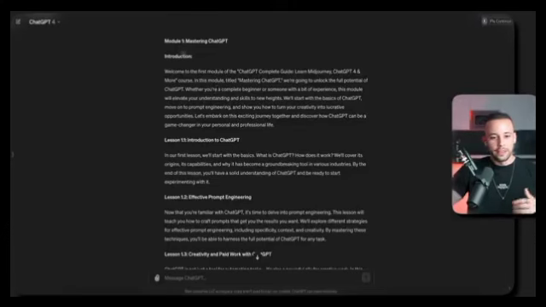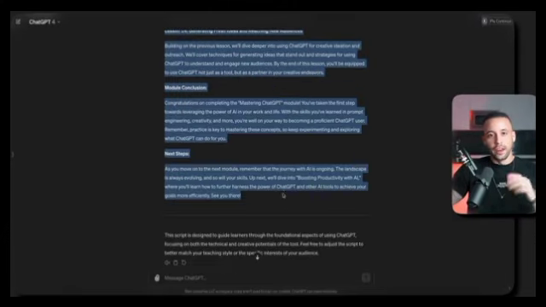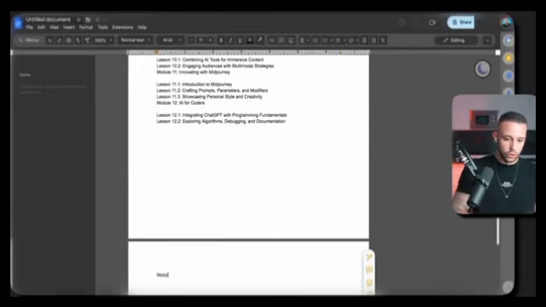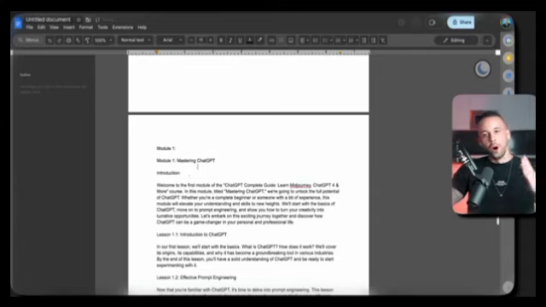Now I want you to take this first module and copy it, and in a very organized fashion, post it into your Google Doc just like this. Go to the next page, module 1, like this. And you're going to do this to all of the modules in your course. If your course has 100 modules, you're going to do it to 100 of them. If it only has 2, you're only going to do it to 2 of them. I want you to do it to all of them.